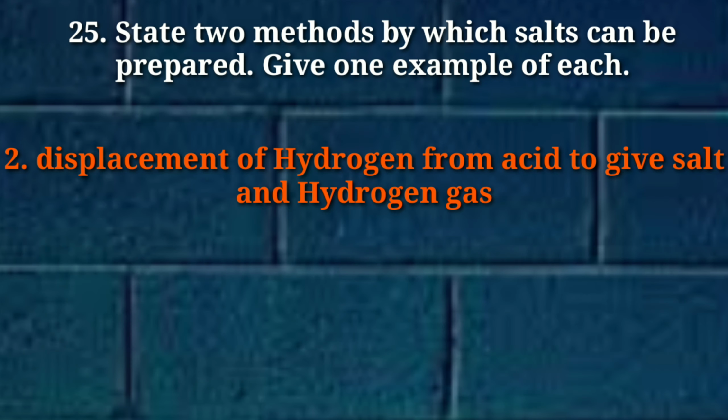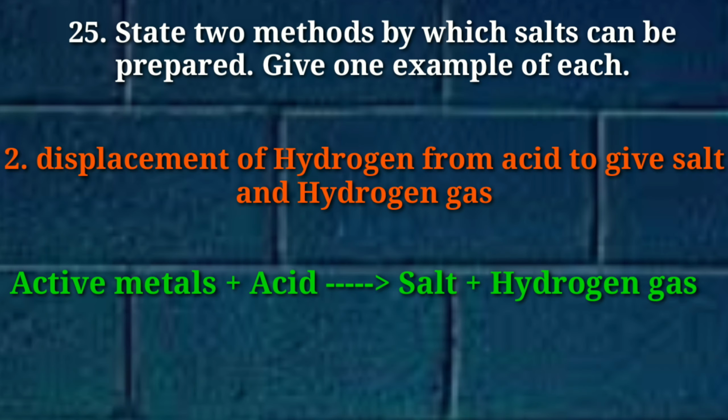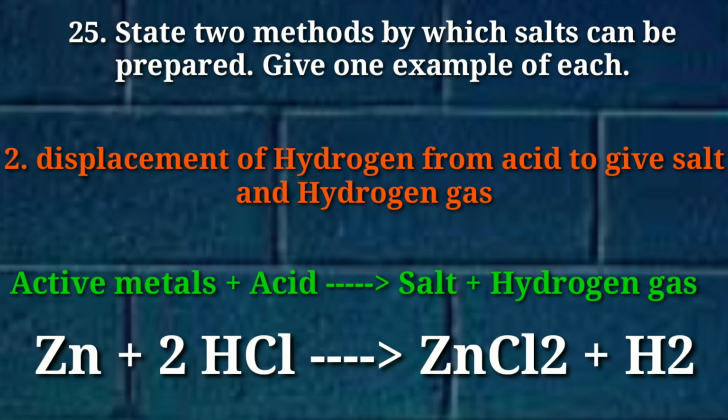The second method is acid with metal. When acid reacts with active metal, then active metal replaces the hydrogen of acid to form salt. As for example, when zinc reacts with hydrochloric acid, the hydrogen of hydrochloric acid is replaced by zinc and it forms zinc chloride as salt and hydrogen gas is given out.